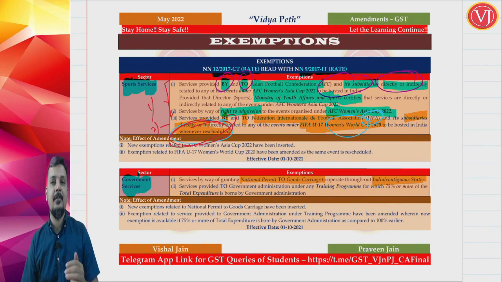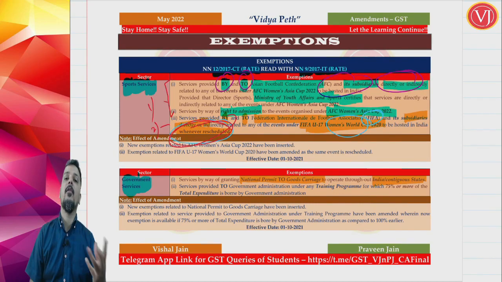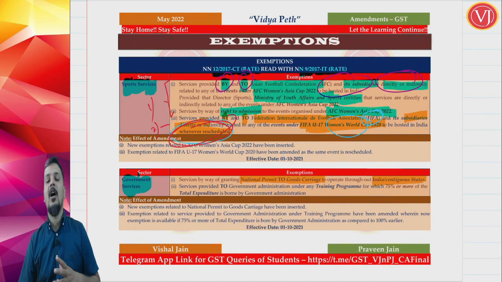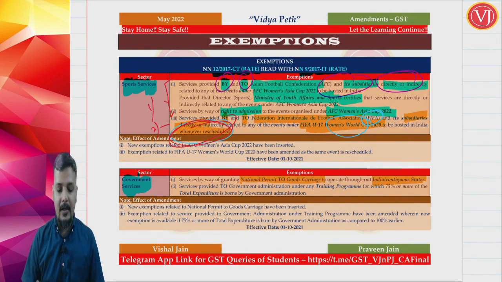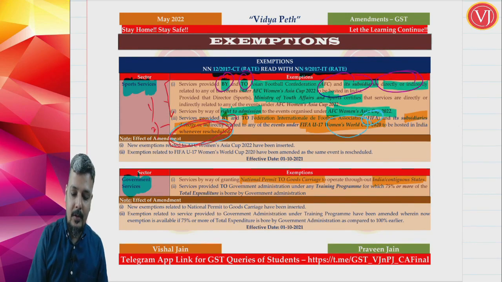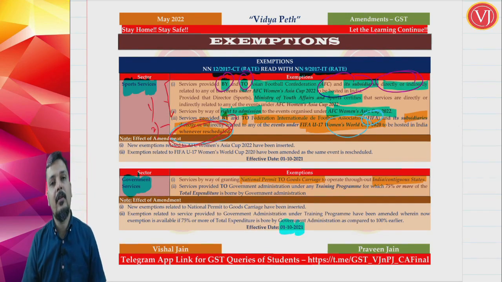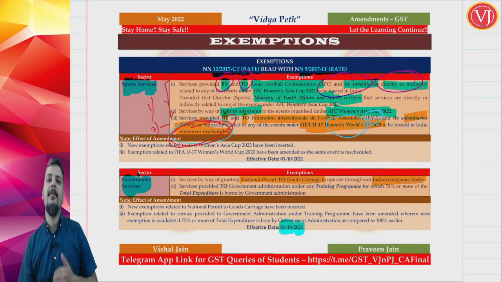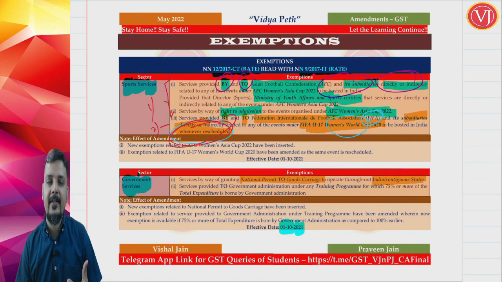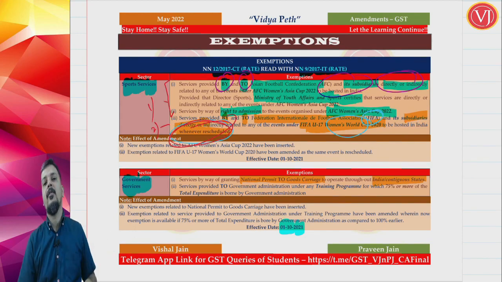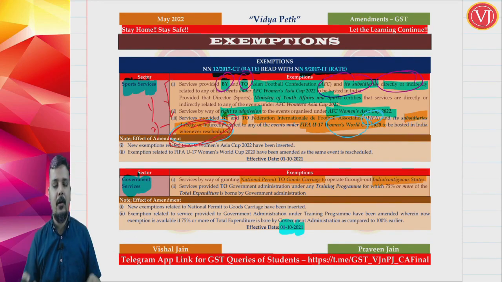Rather, adding this exemption makes government intention more clear. Previously it was not exempted, it is now exempted. So government will always take that defense in court, telling that till the date this amendment was brought out, it was not exempted. So till 1st of October 2021, it was not exempted, only post that it is exempted. Obviously, SSC would take a stand that no, when government is now clarifying that it is exempted, it means that earlier also it was exempted. So that issue would be fought in the court.